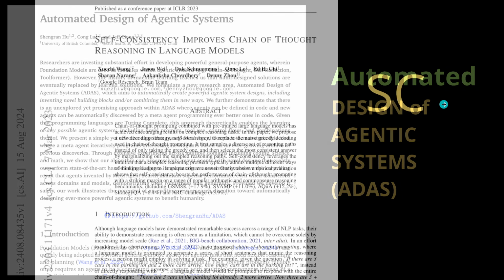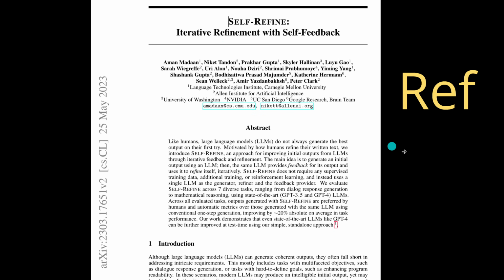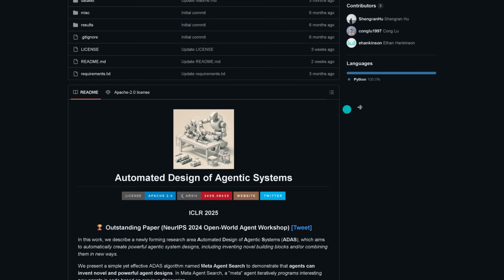No, unfortunately not. Because you remember we also had this self-consistency in our agent, this self-refining. And here we had our multi-agent structure and everything together. And yes, it is a beautiful GitHub repo where we had automated design of agentic systems. Here was an outstanding paper. Everything was great. And these three contributors here, amazing work. But you know what? Now we need a spark. We need a spark of genius because we go to the next step.